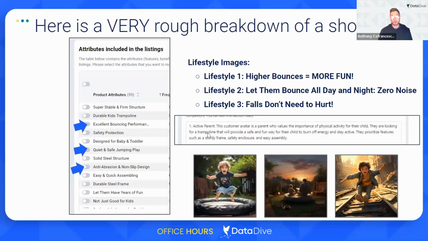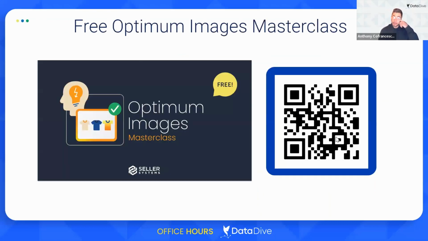Very, very quick. You can also see that I pulled in, this is from the customer avatars, like, okay, if we do have a parent model in here, what kind of parent should they be? And it's like they want their kid to be active and take risks, but they also want them to be safe. So that was kind of what I was going for in having this parent in the shot. That is an extremely condensed rundown of kind of what my process would be for creating a shot list for this.